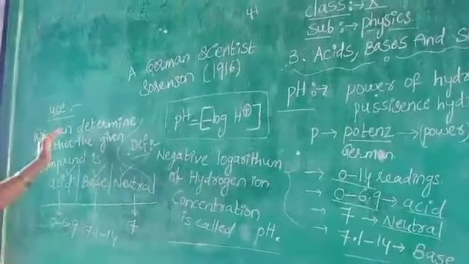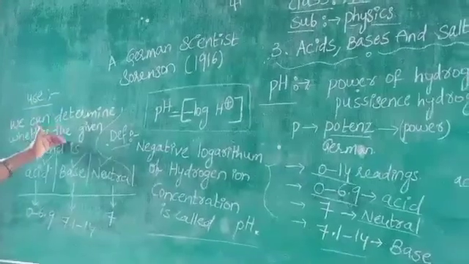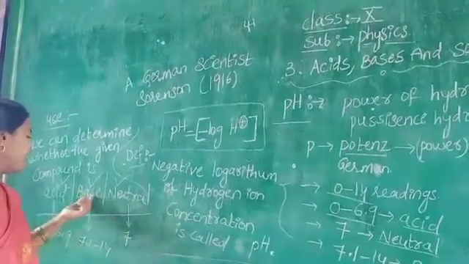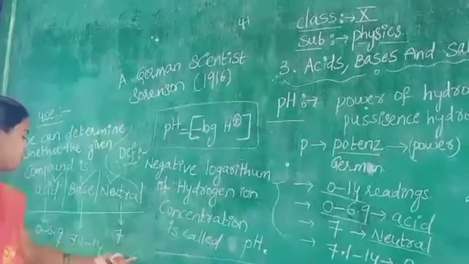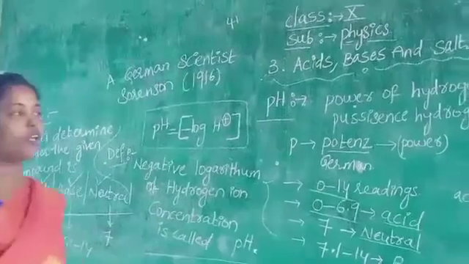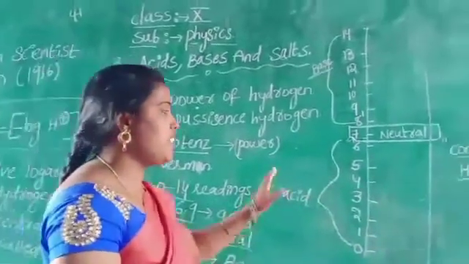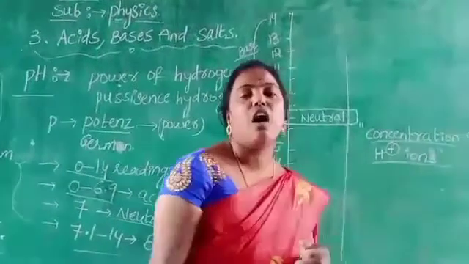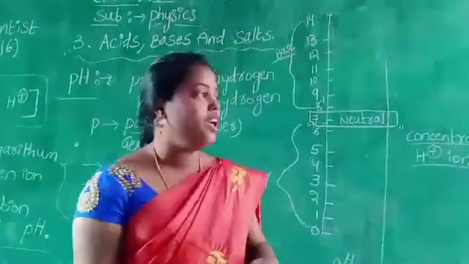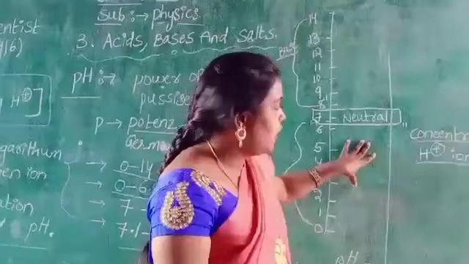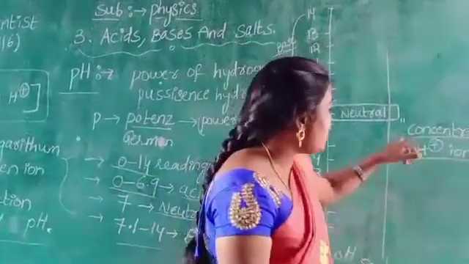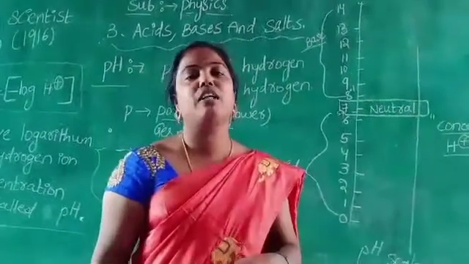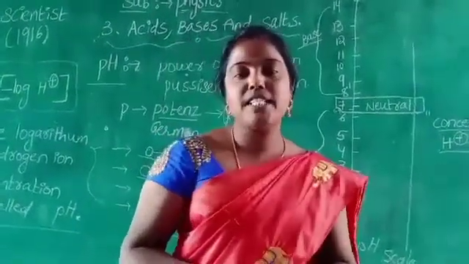By using this pH scale we can determine whether the given solution is acid or base or neutral by showing these values. Finally, this pH scale is useful to calculate the concentration of H+ ions in the given solution. This is about the pH scale.